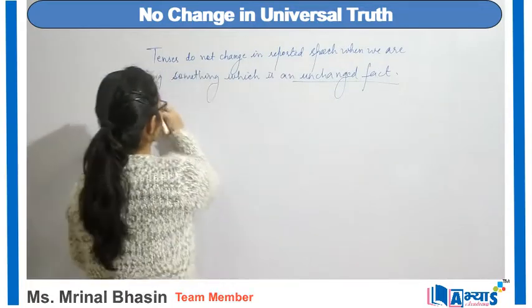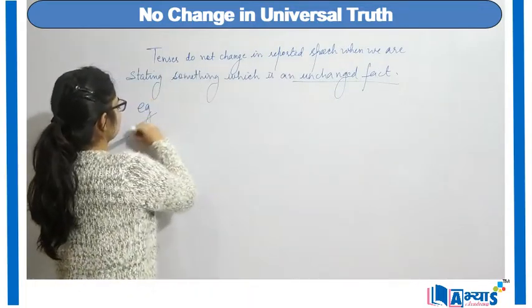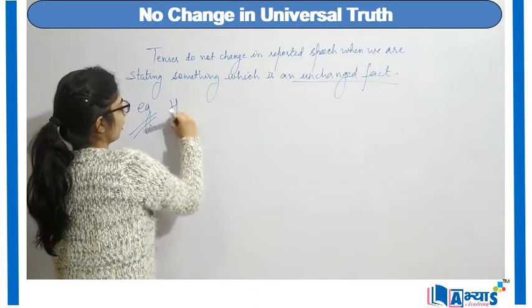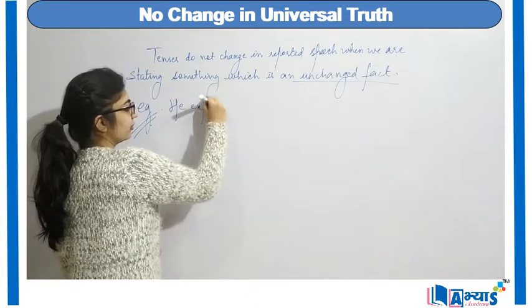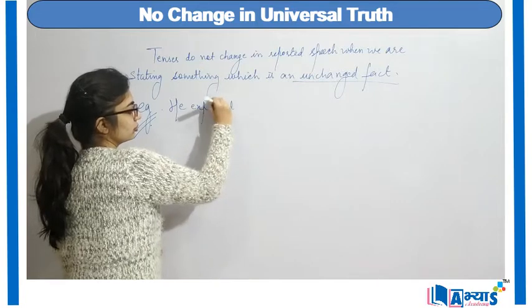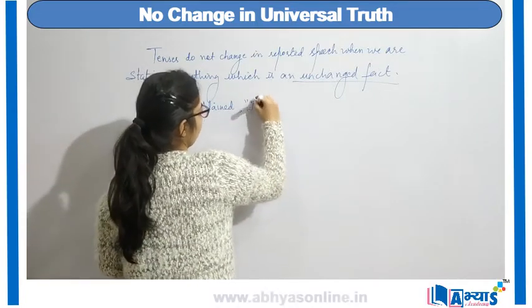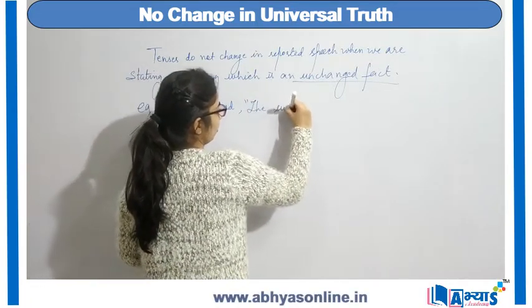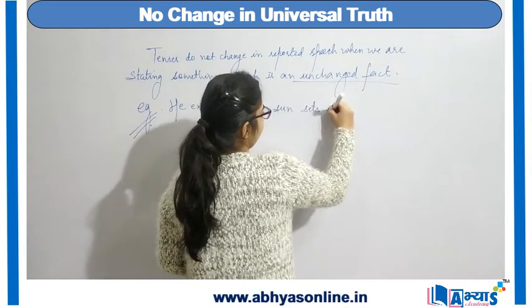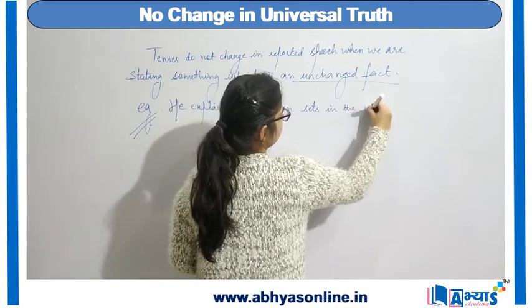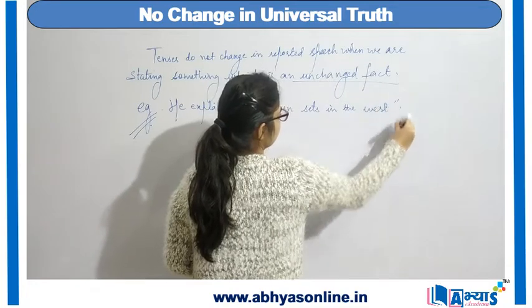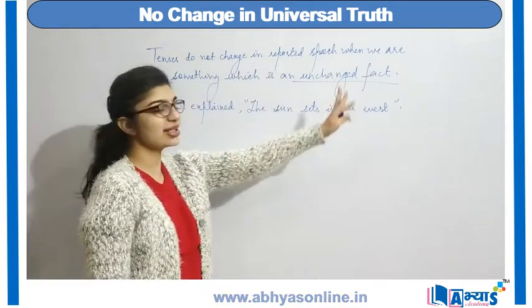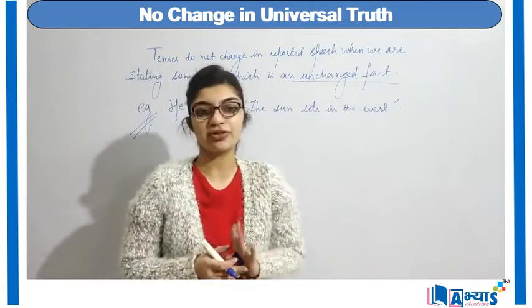For example, he explained, "the sun sets in the west." Now the sun sets in the west, it is an unchanged fact.